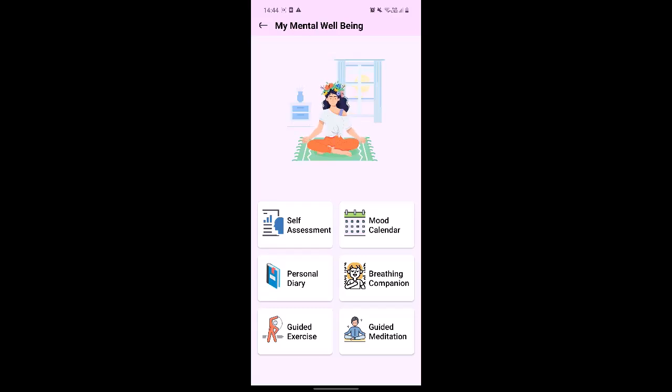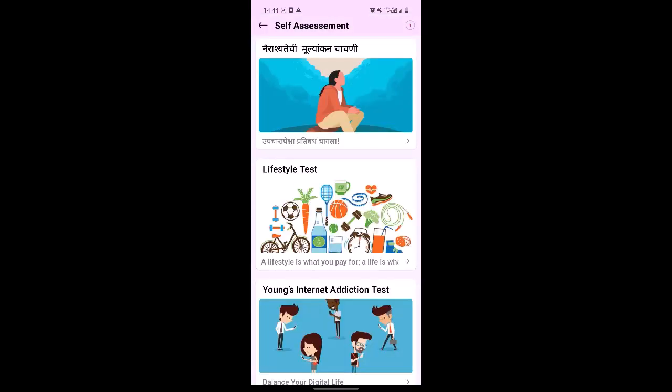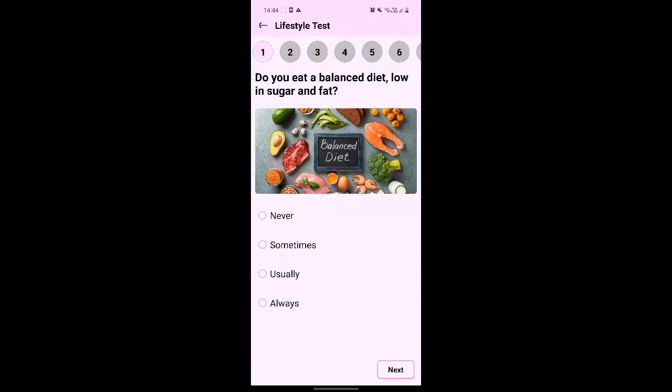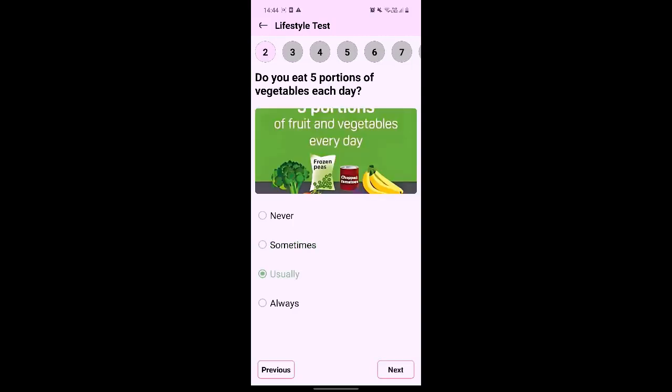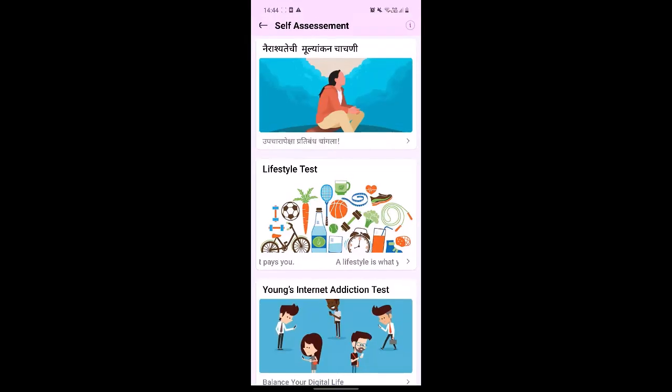First is Self-Assessment. Take tests on topics like stress, mood, or general well-being. For instance, if you are feeling low, you can take a self-assessment test like depression to evaluate your mental well-being status.